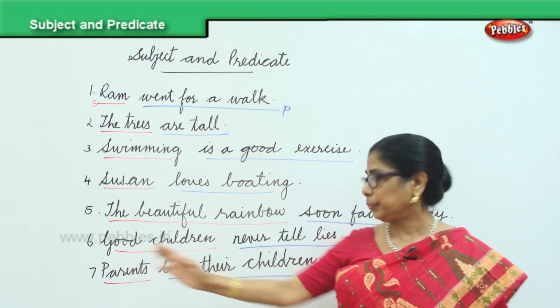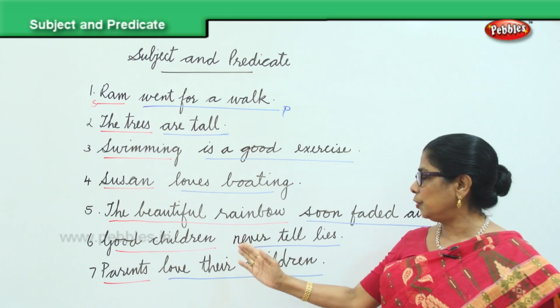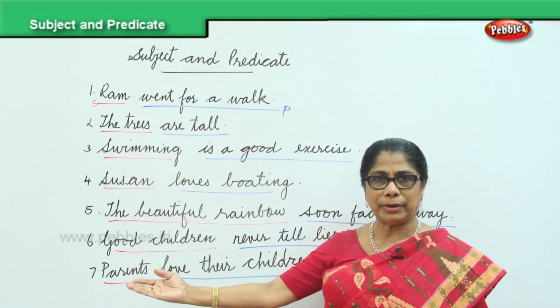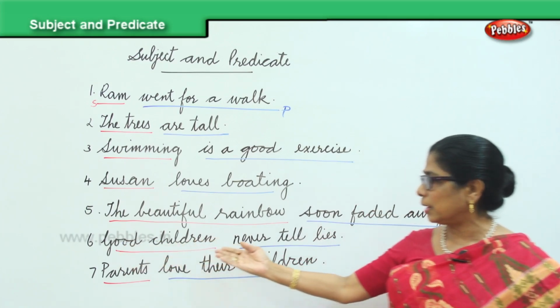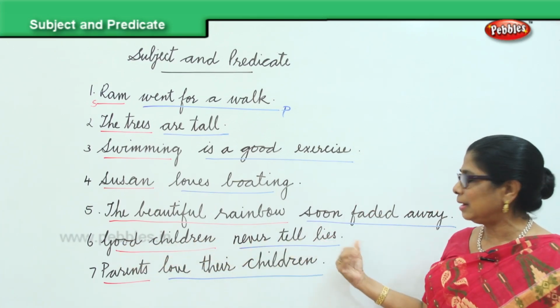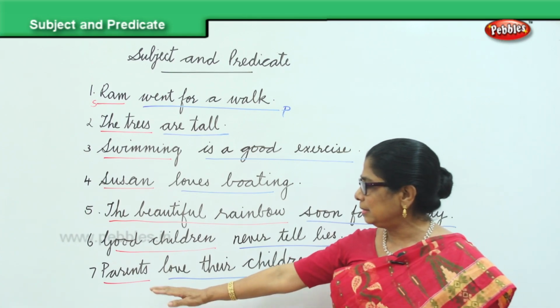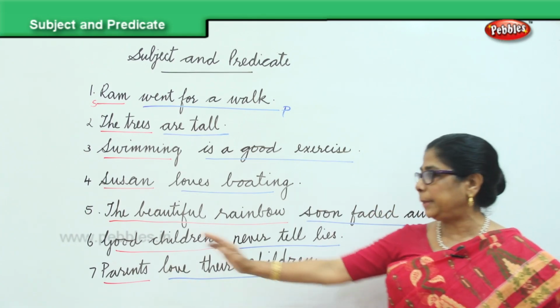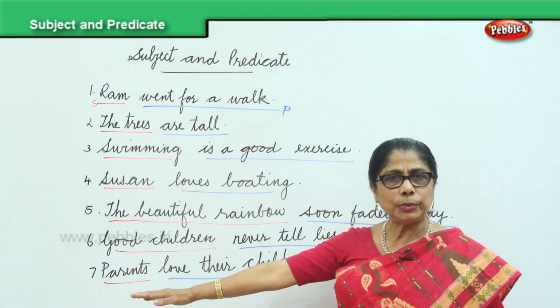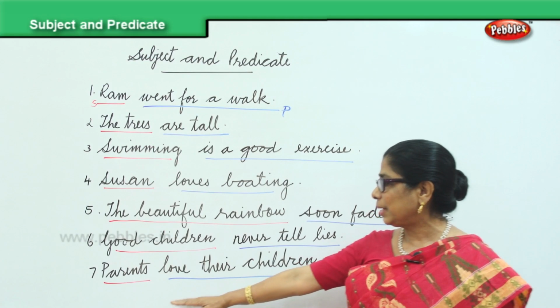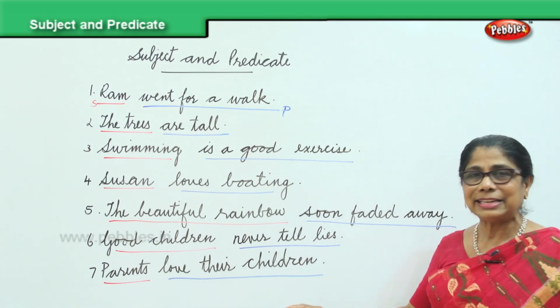Good children never tell lies. The subject here is the good children. G capital. Good children is the subject. Never tell lies is the predicate. Ends with the full stop. Parents love their children. Parents, that's the subject we're talking about. Begins with the capital letter. I have underlined in red. Love their children, that's the predicate.